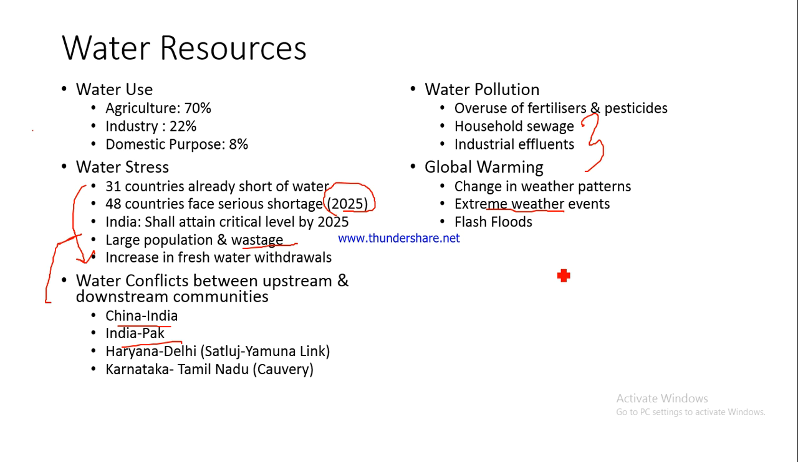Flash, because they appear in a flash. So maybe in 30 to 40 minutes or maybe in 1 hour, you would find so much water logging taking place. There is so much rainfall because of which the water logging takes place, and there is a flood-like situation. So these are called flash floods.